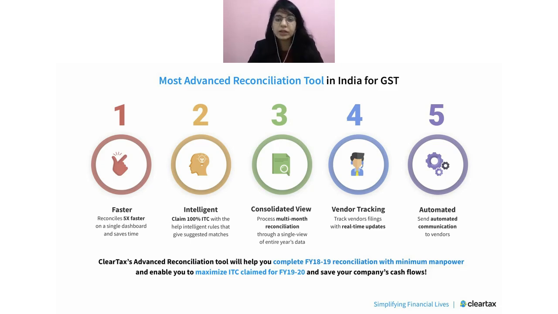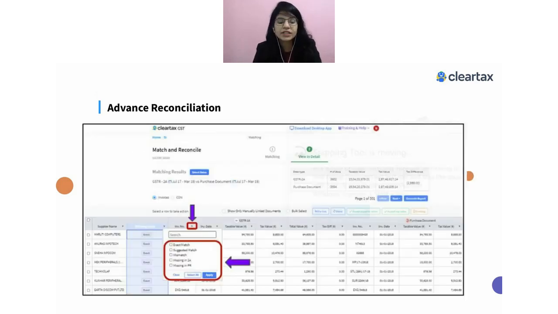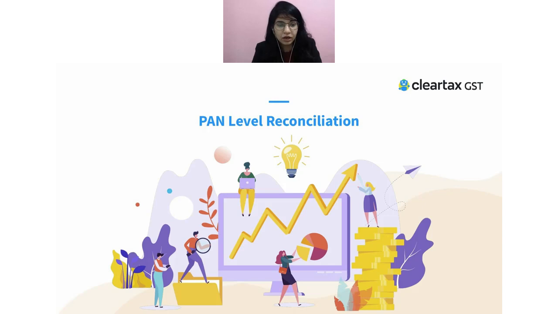You can track your vendor, you can communicate with them, you can even track your documents. And the ITC which you have to claim in 3B, that is also automated. Not only this, you can also look into the trail. As I told you, the document trail is always important. So you can even look into the document trail: this is the ITC which I have claimed in 3B and this is the corresponding document against the same. So all of these things are possible. You can even check out the ClearTax reconciliation tool where all such functionalities are already present.